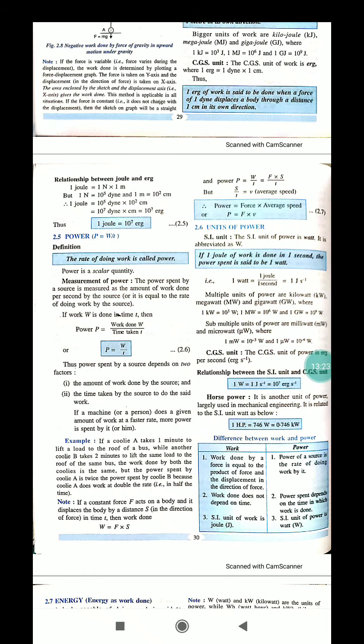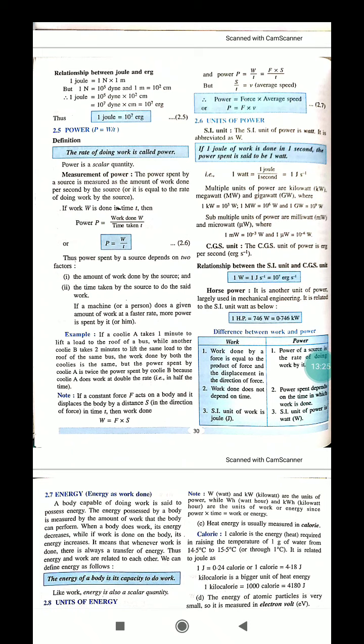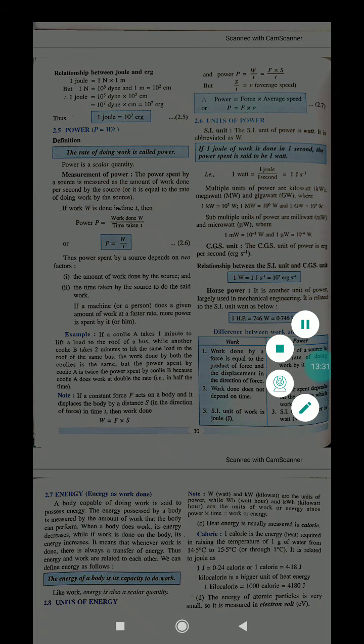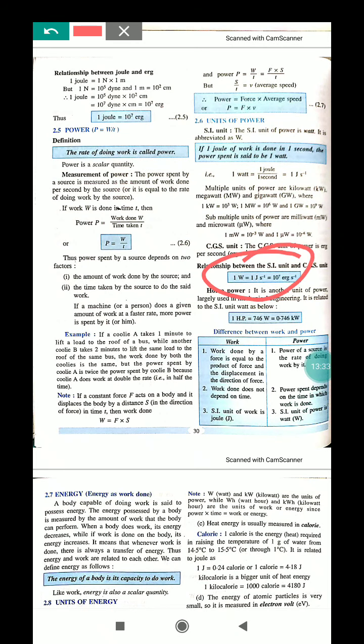Now the CGS unit. The CGS unit of power is erg per second. The relationship between the SI unit and the CGS unit is this. So you have to read this one also.